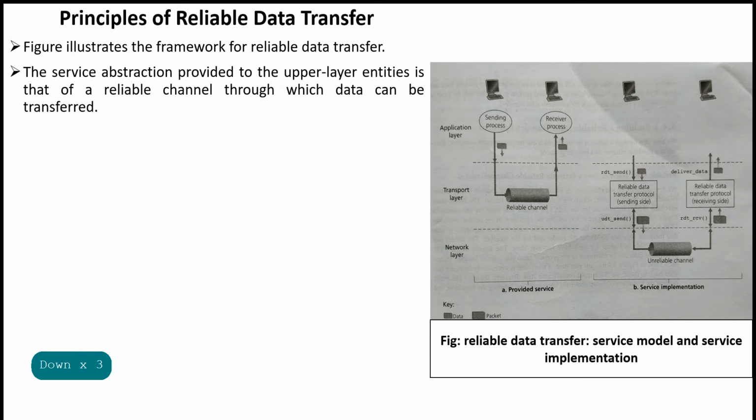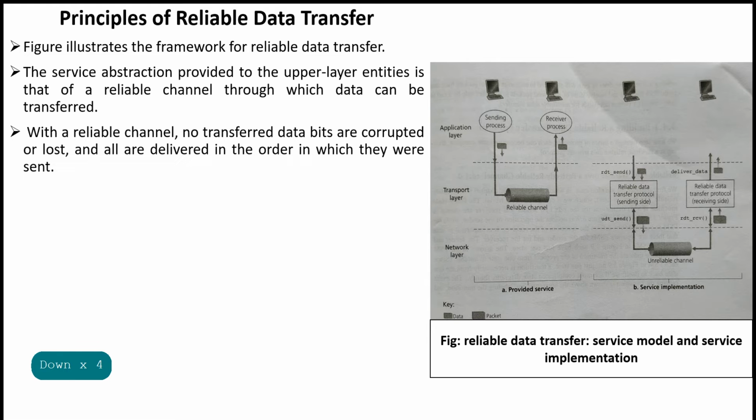The service abstraction provided to the upper layer entities is that of a reliable channel through which data can be transferred. With a reliable channel, no transferred data bits are corrupted or lost, and all are delivered in the order in which they were sent.